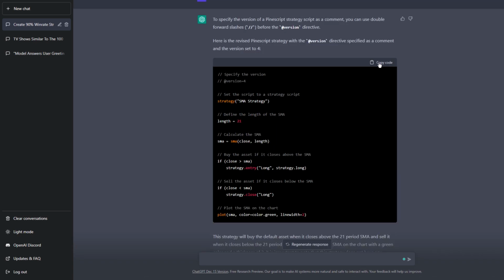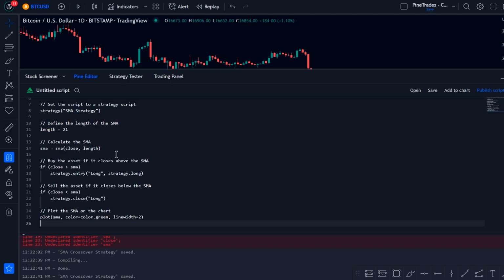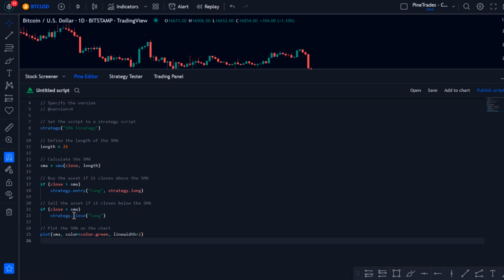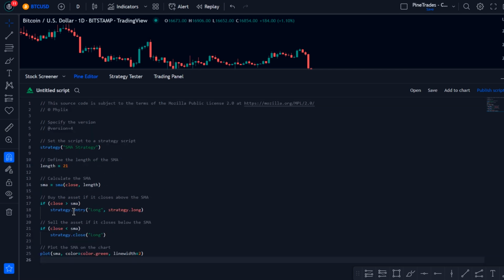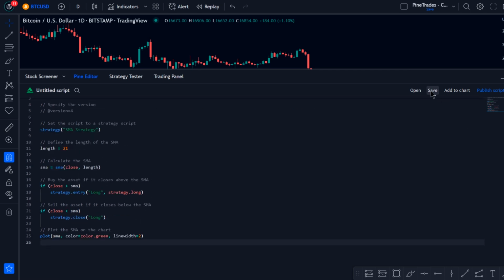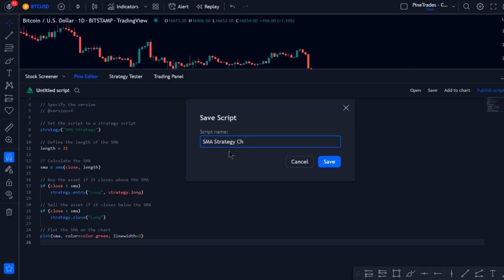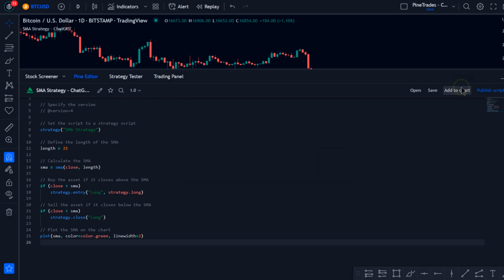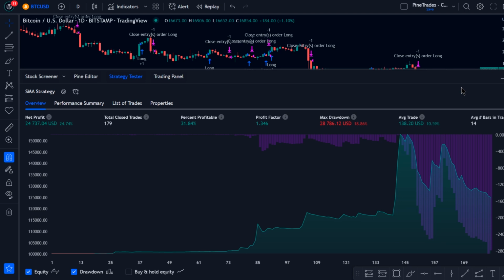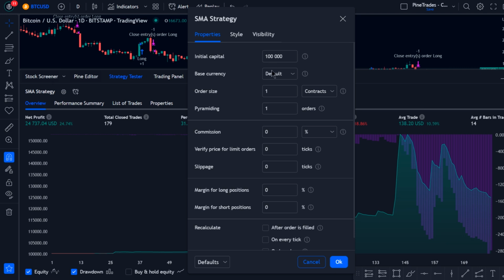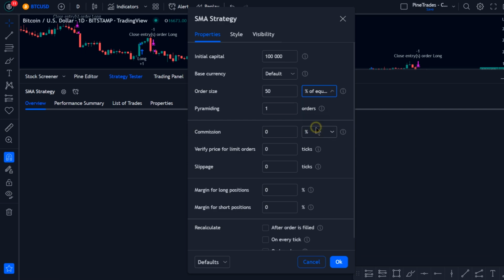So I'm gonna copy it and take it to my TradingView. I'm gonna paste it in the Pine editor. We're gonna save it. And then we're gonna add it to the chart. Now, as you can see here, it's profitable, but of course we have to change some trading parameters. So let's say we're gonna use an order size of 50% of equity.